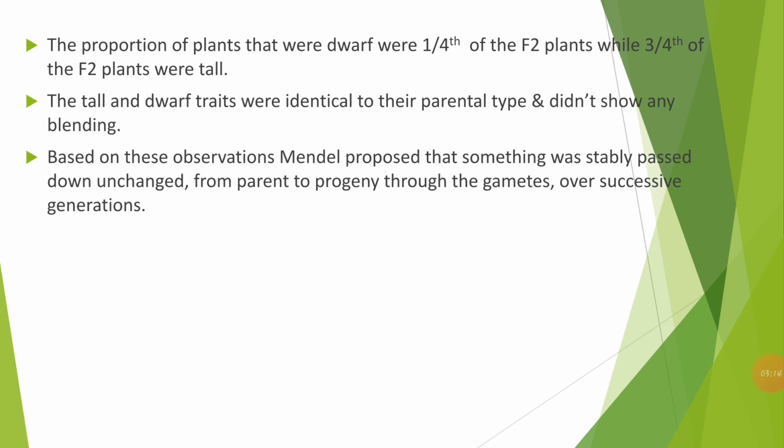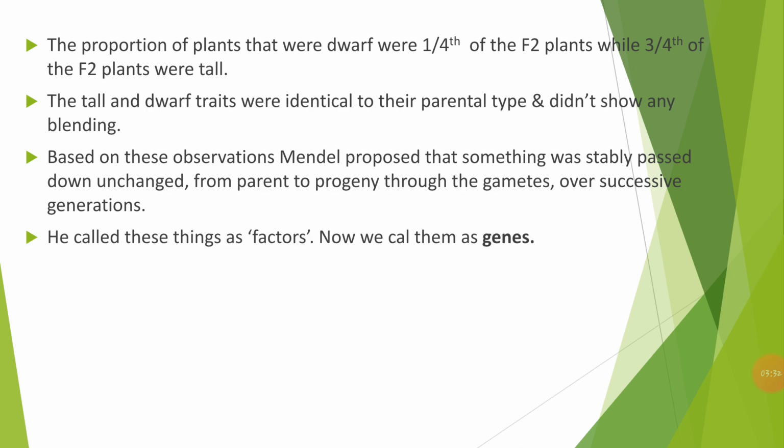Based on this observation, Mendel proposed that something was stably passed down unchanged from parent to progeny through the gametes over successive generations. He said there is something which is passed from generation to generation, and he called these things factors. According to him, certain factors are transmitted from one generation to another, and now we call them genes.